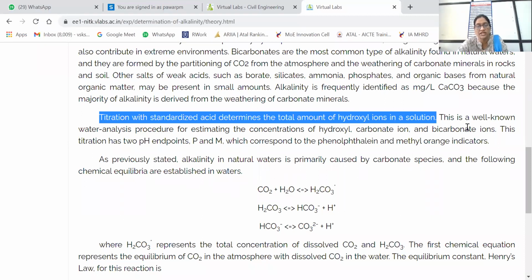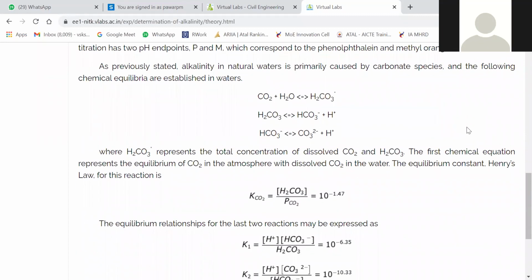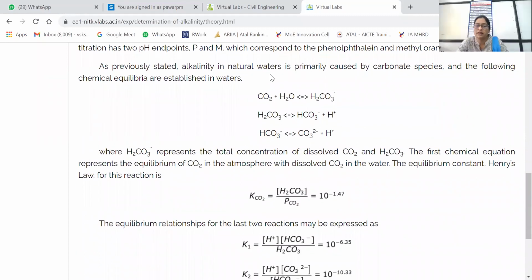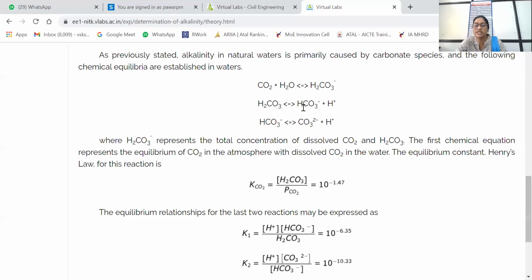As previously stated, alkalinity in natural water is primarily caused by carbonate species, and the following chemical equilibria are established in water. You can see the reaction: CO2 plus H2O gives H2CO3.